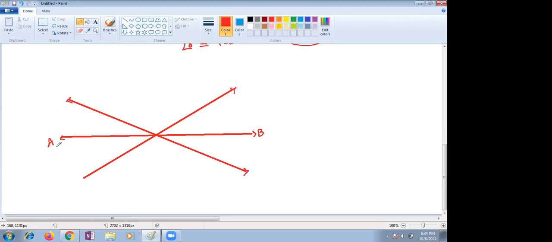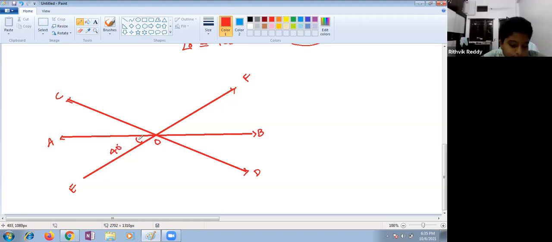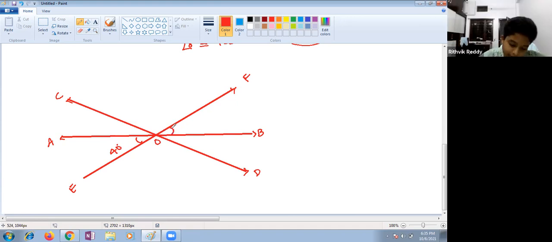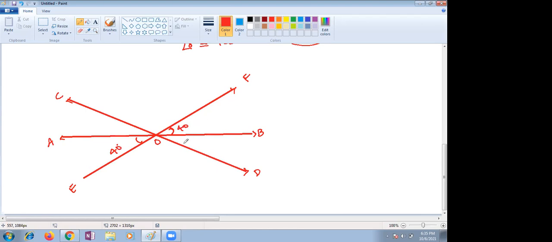A, B, C, D, E, F. Observe the picture carefully, students. Now, angle AOE is given as 40 degrees. So what is vertically opposite to angle AOE? Angle FOB, so it is 40.